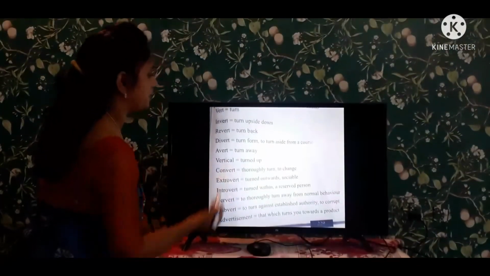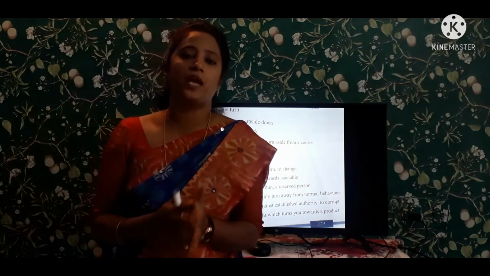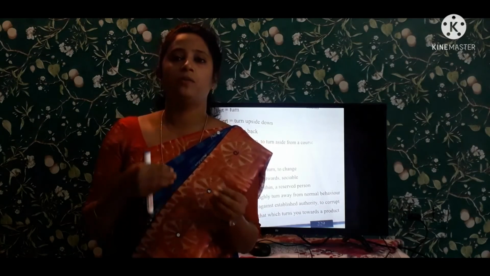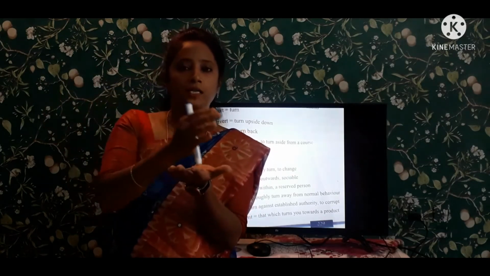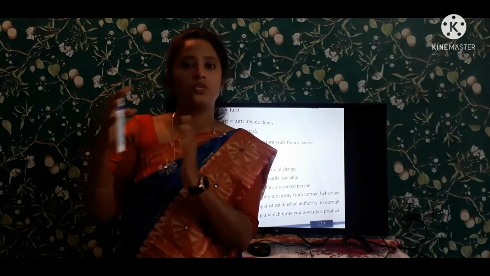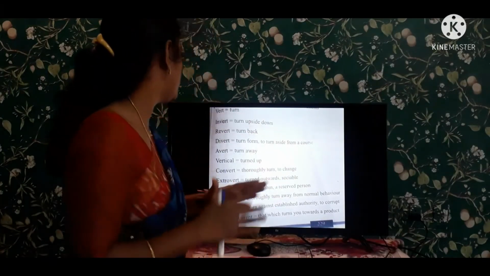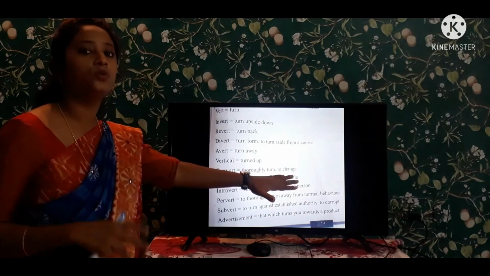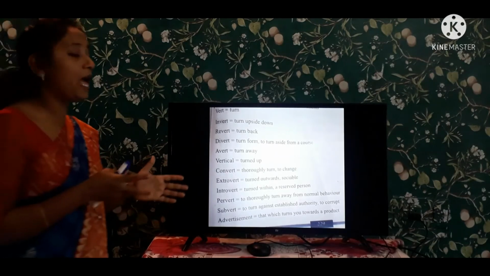Next is convert. See, convert. Convert means thoroughly turn, to change. In labs you can see this convert. By using some chemicals, you get one color to another. It converts to red from green, it converts yellow to green. It converts the form, it converts from one position to another position, one color to another color. That is the convert, to change. It is known as the convert. You can observe it in laboratories, right?